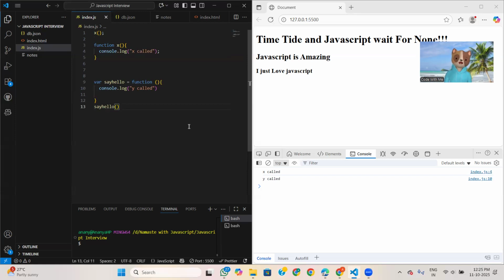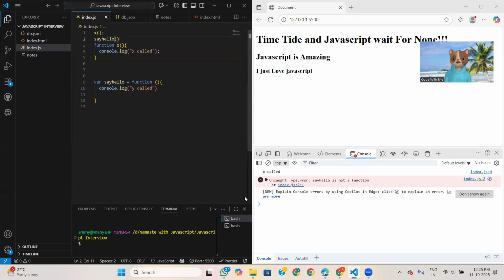So if we call this before its declaration, it will still call it, see here. But if I call this function, we will get an error. See, say hello is not a function, type error.